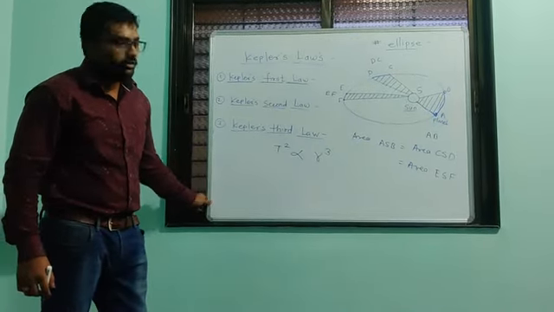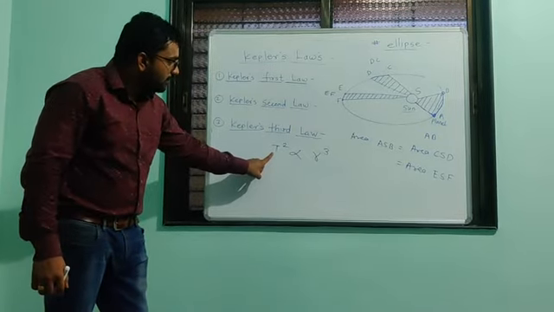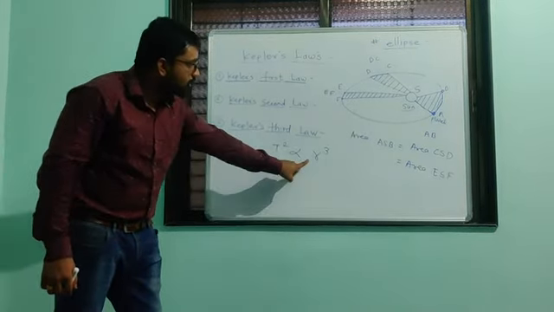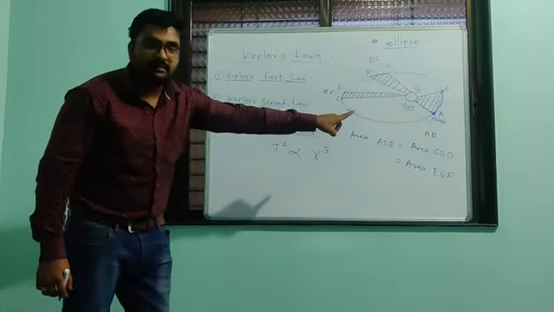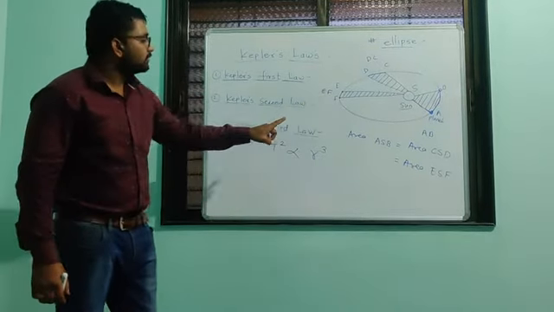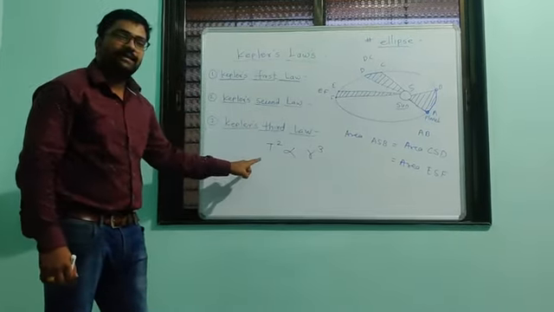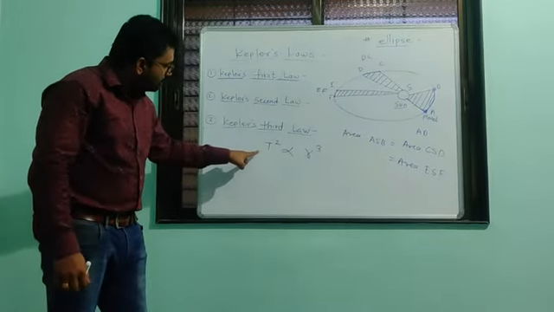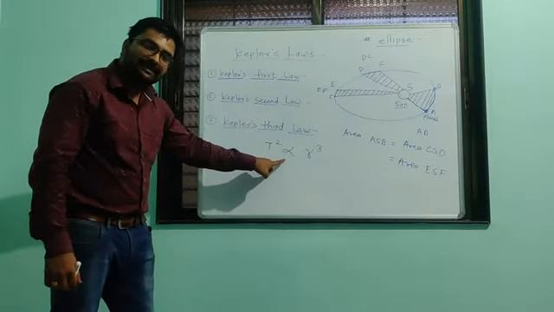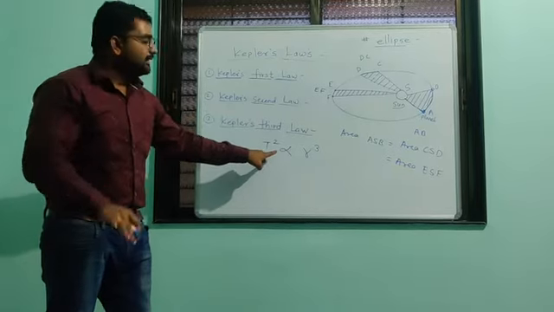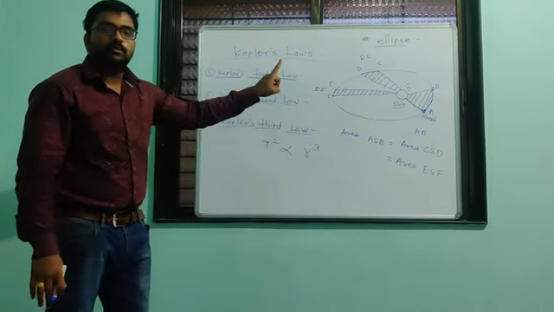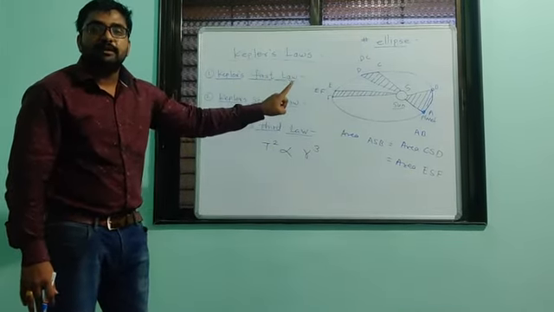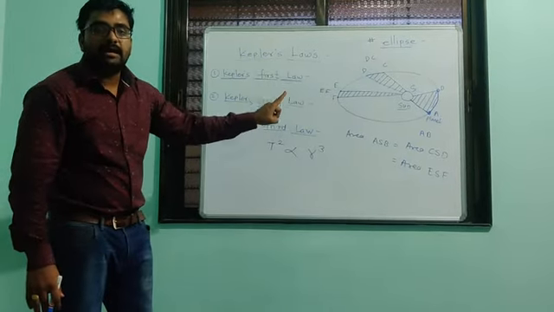Remember, T is the period of revolution, and R is the distance between sun and planet. So the square of the period of revolution around the sun of any planet is directly proportional to the cube of the mean distance between sun and planet.